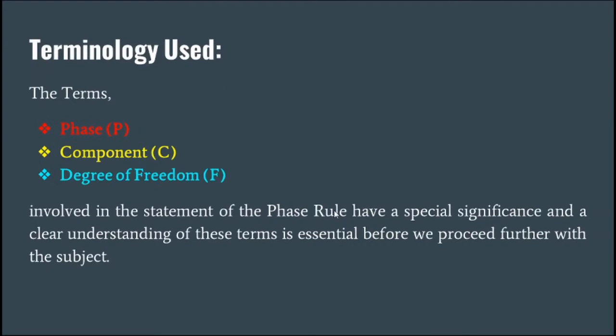Then, which terminology is generally used when we are discussing the phase rule? That is the phase, which is denoted by capital P, component, which is denoted by capital C, and degrees of freedom, which is denoted by capital F. Let's discuss one by one: first phase, then component, and then degrees of freedom.